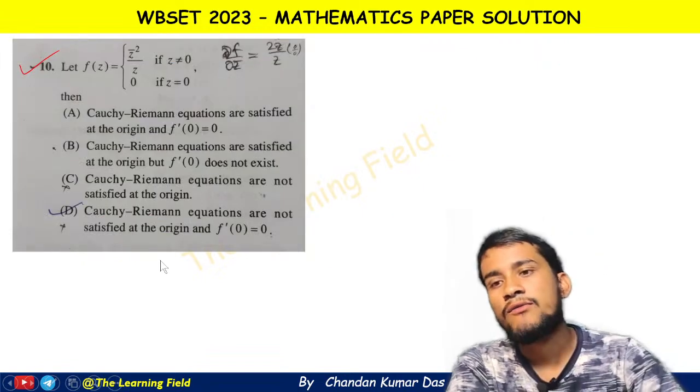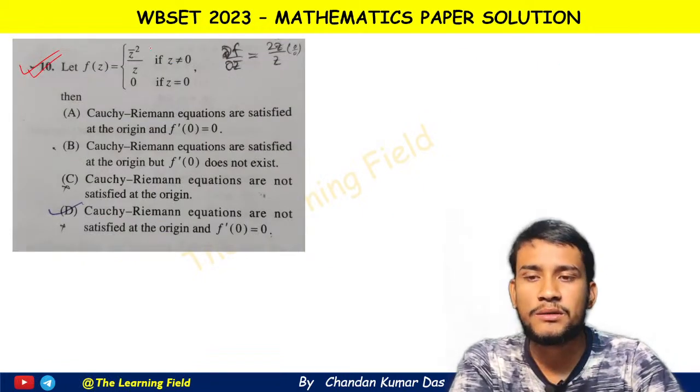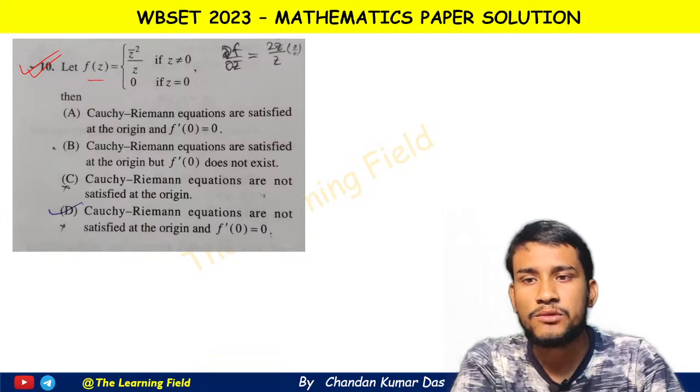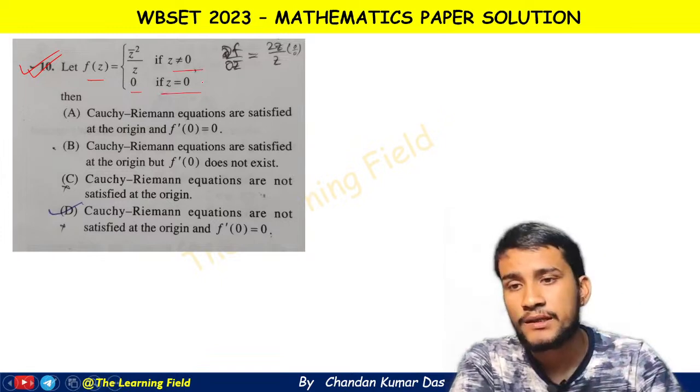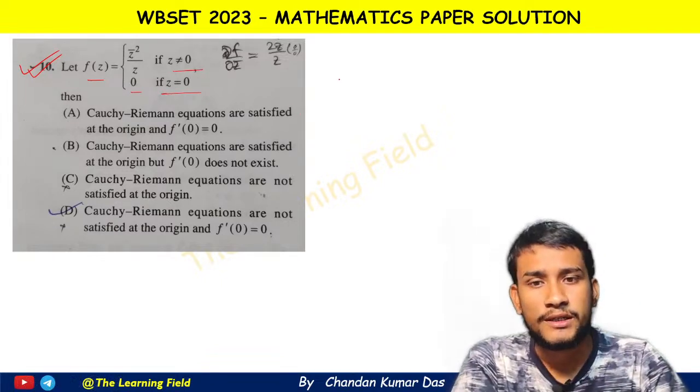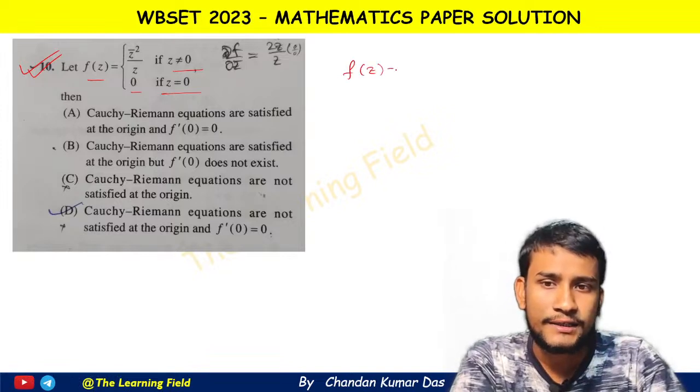The first question of complex analysis is question number 10. It says that if f(z) equal to z bar square by z if z not equal to 0, and 0 if z equal to 0, then which of the following options is correct? Now it is given that f of z is equal to z bar square by z.